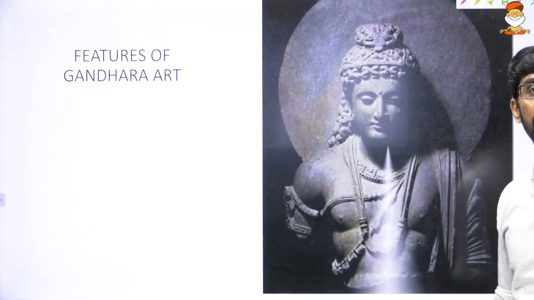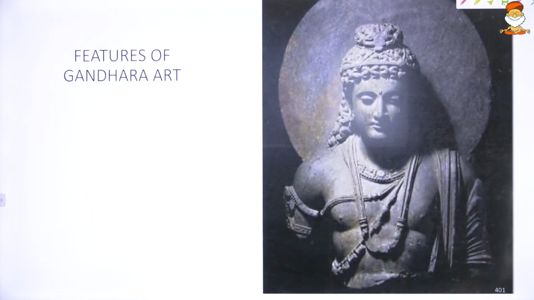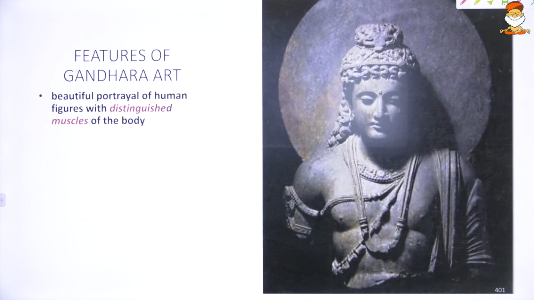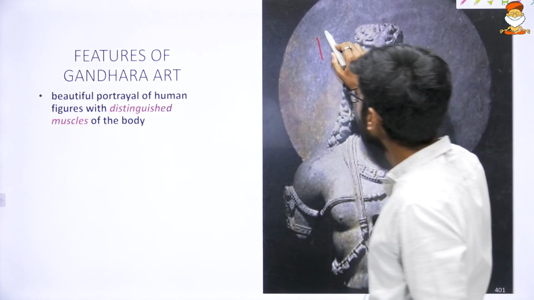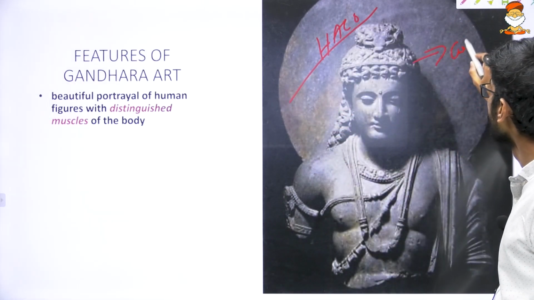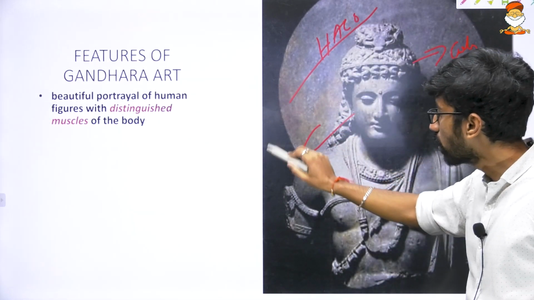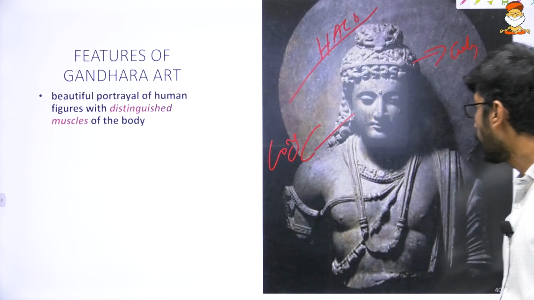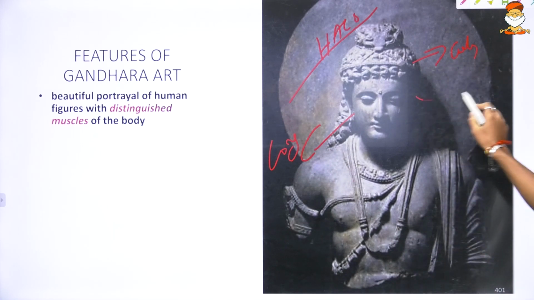And then again, look at the features of Gandhara art. Look at how Buddha is depicted. The features of the Buddha can be very much distinguished, and you can see this halo. Then curly hair, long ears, and ornamentation is very little. Buddha is in a meditative state.